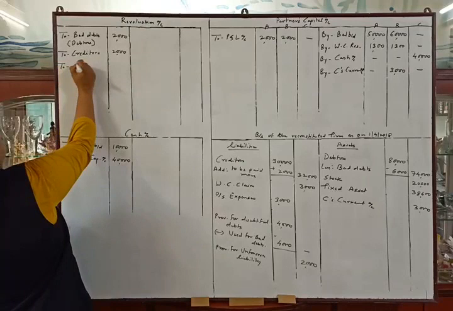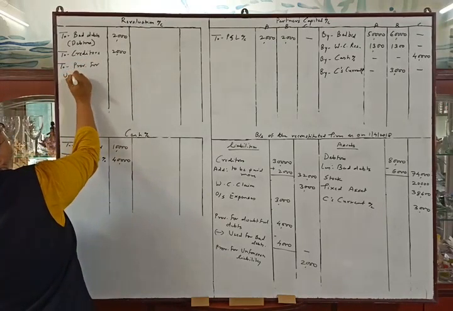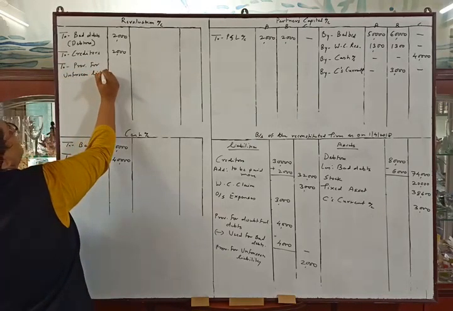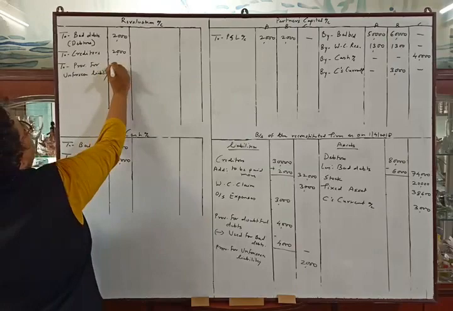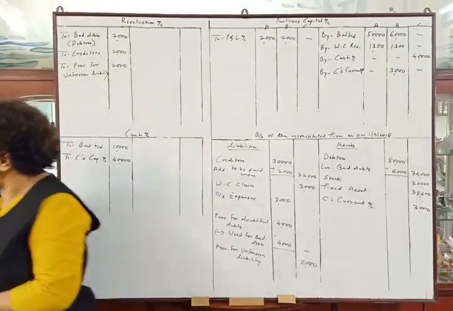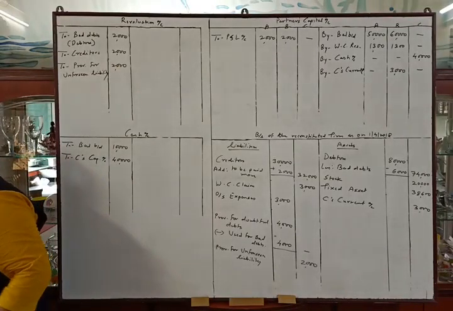So to provision for unforeseen liability, rupees 2,000.